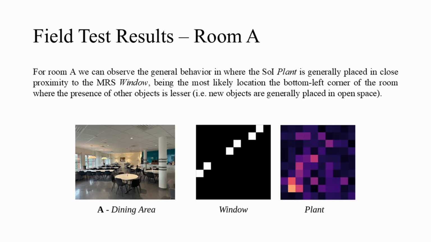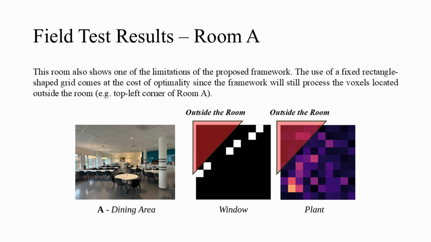For room A, we can observe the general behavior in which the semantic of interest, plant, is generally placed in close proximity to the most relevant semantic, window, the most likely location being the bottom left corner of the room where the presence of other objects is lesser. This room also shows one of the limitations of the proposed framework. The use of a fixed rectangle-shaped grid comes at the cost of optimality, since the framework will still process the voxels located outside the room.